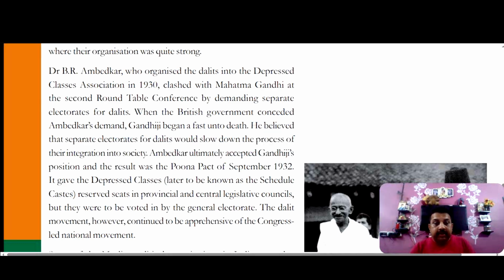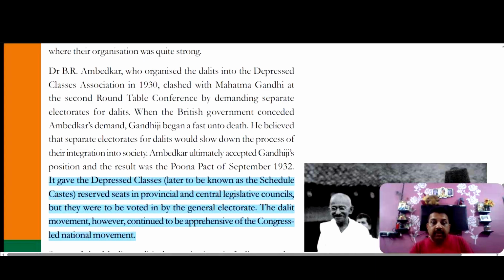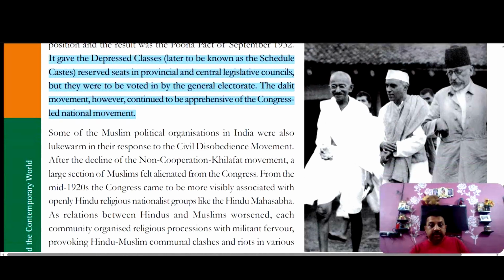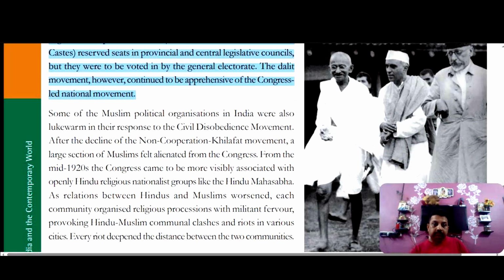What was the Poona Pact? It gave the depressed classes, later known as the Scheduled Castes, reserved seats in the provincial and central legislative councils, but they were to be voted in by the general electorate. The Dalit movement, however, continued to be critical of the Congress-led national movement. The Dalit movement also started simultaneously. At this juncture, some Muslim political organizations in India were also lukewarm in their response to the civil disobedience movement.